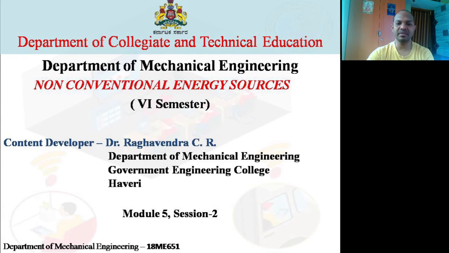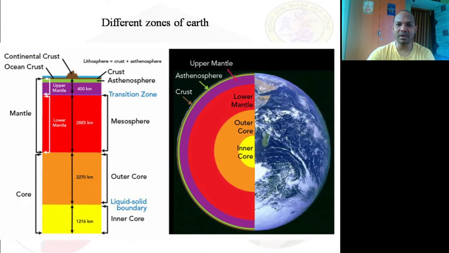The other three sources, for example, if you consider the earth's crust, this green color one is the place where we have the surface and our own atmosphere, with water, trees, everything, and we are all living on this earth. This is the asthenosphere. Is it clear? So whatever you see in purple, if you observe the figure, the green color thickness is so small. As you go much deeper, to around 400 kilometers,